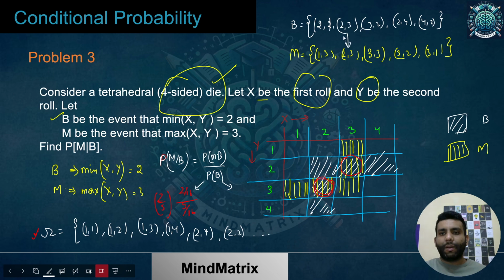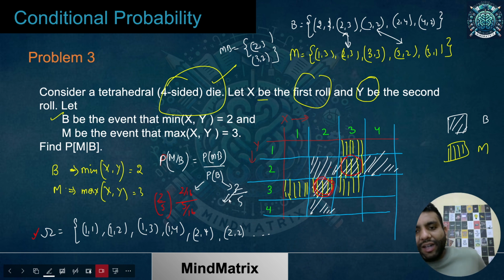This is common, and this is common. So we have 2 in the size of MB, basically 2 3 and 3 2. These are the elements present over here. So the size of MB is 2, divided by the size of the B set. Size of the B set we already know is 5. So the answer is 2 by 5 this way as well.